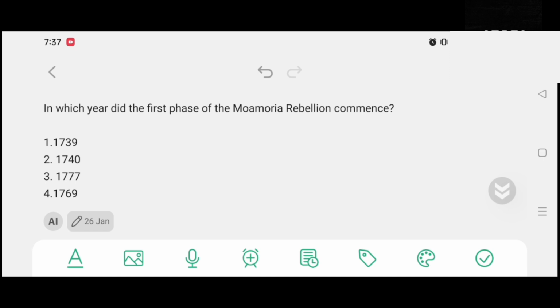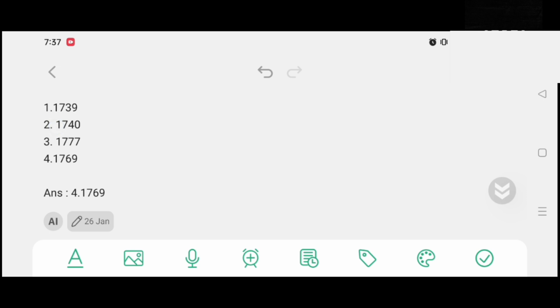In which year did the first phase of the Maurya rebellion commence? Option number 1, 1739. Option number 2, 1740. Option number 3, 1777. Option number 4, 1769. And the correct answer is option number 4, 1769.